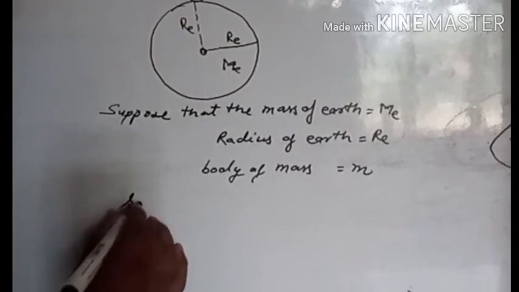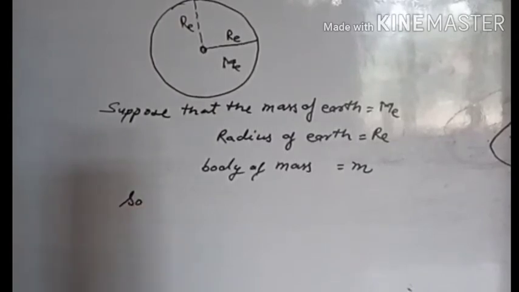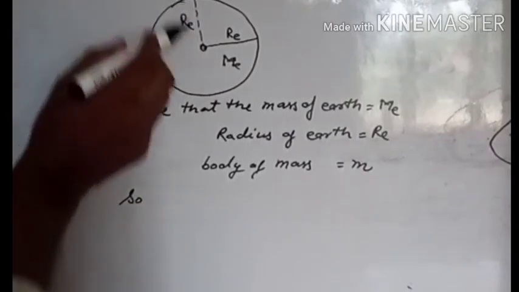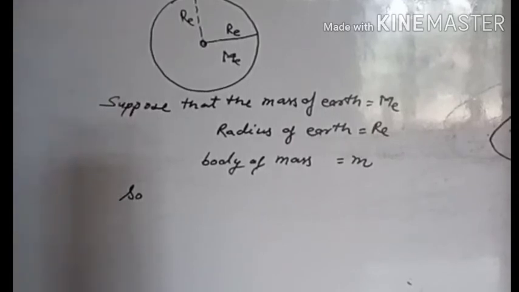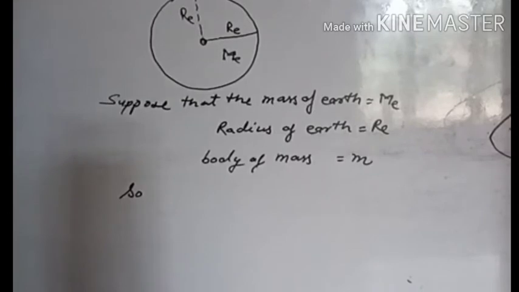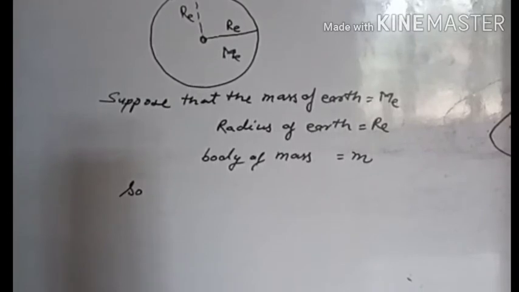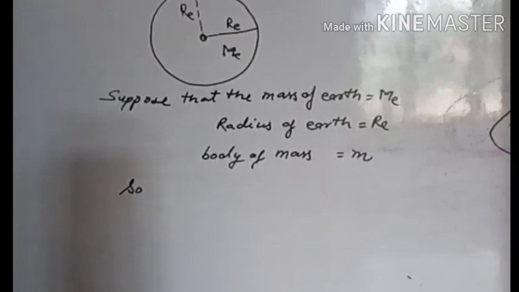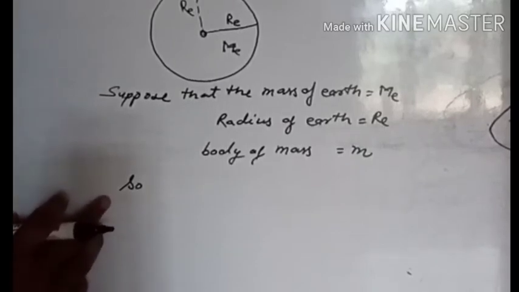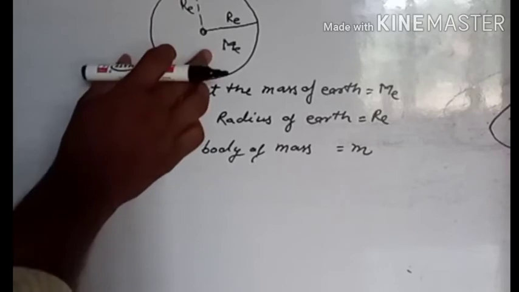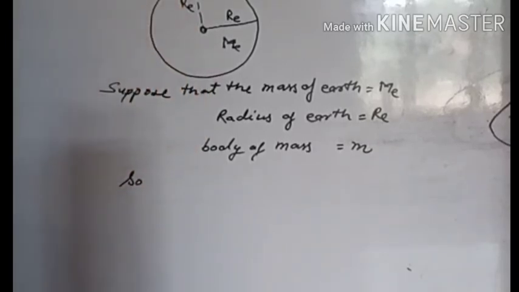So calculate the force between small m and the mass of the earth. Apply Newton's gravitational law to find the force between the earth and that small body.